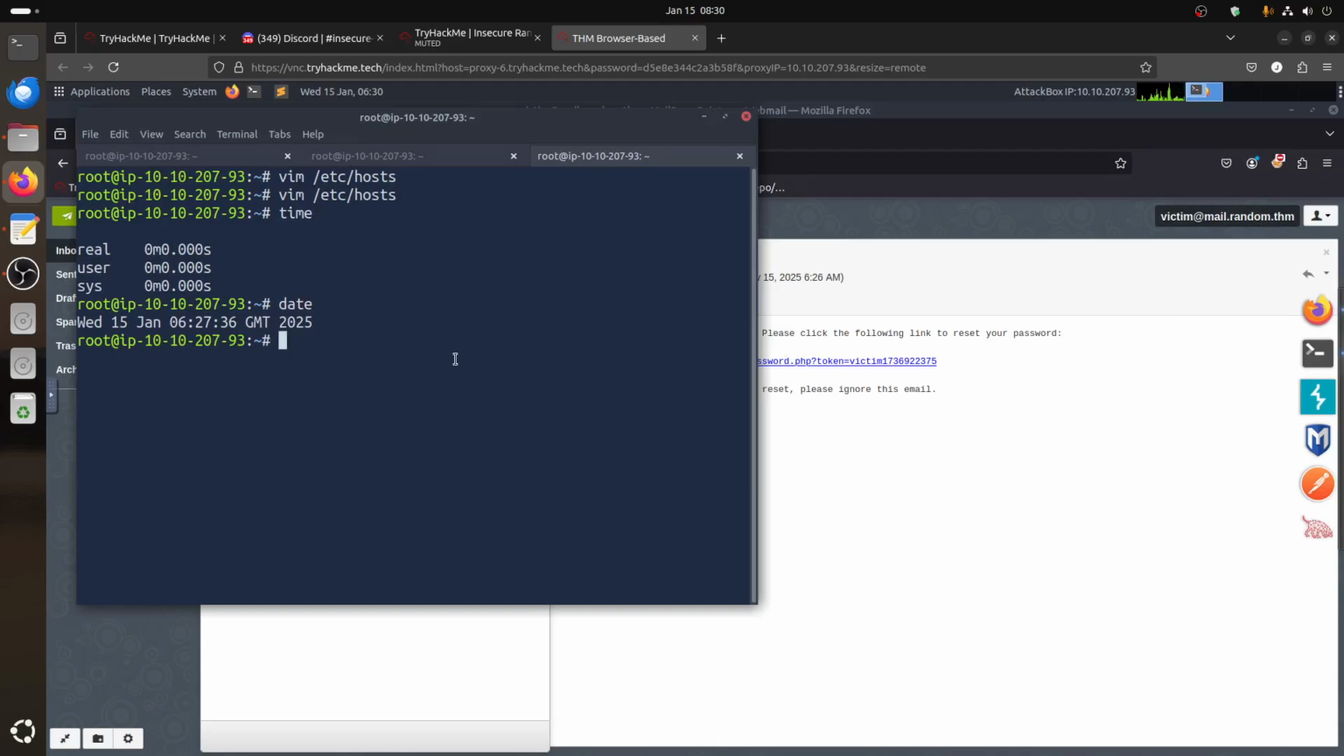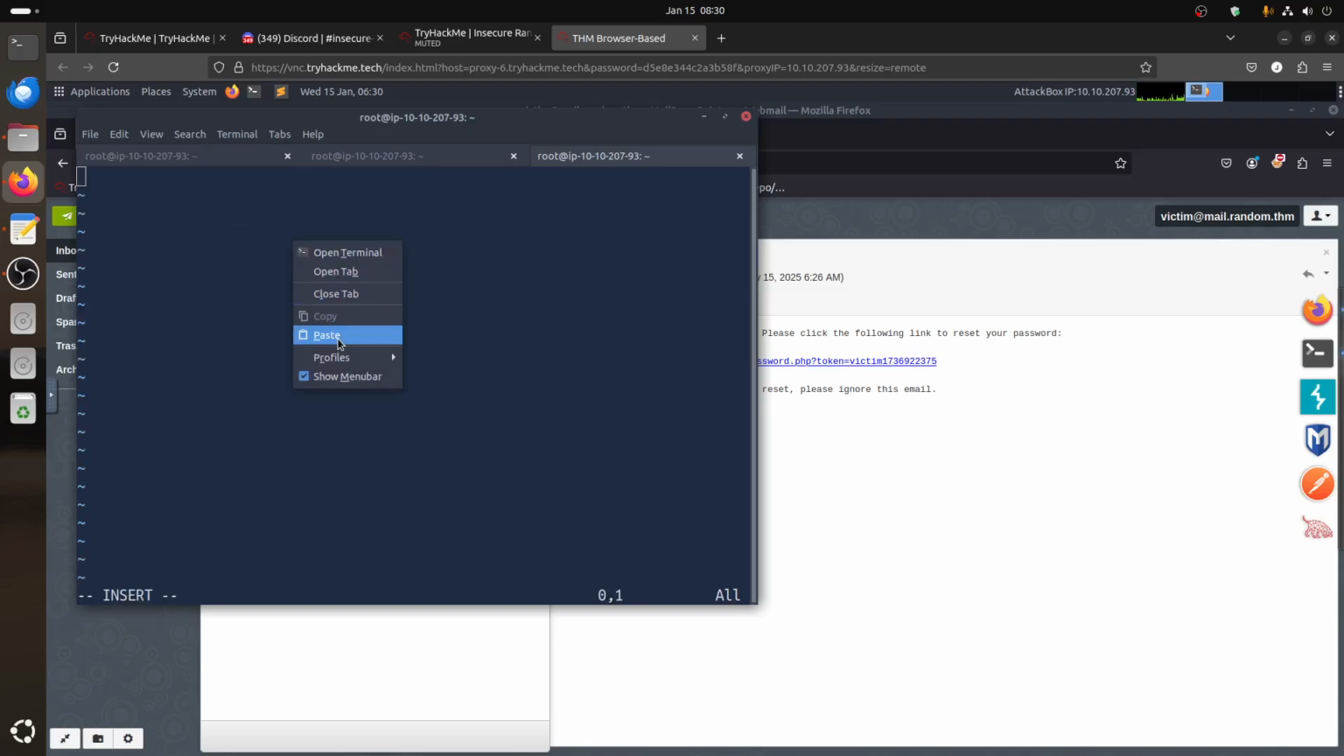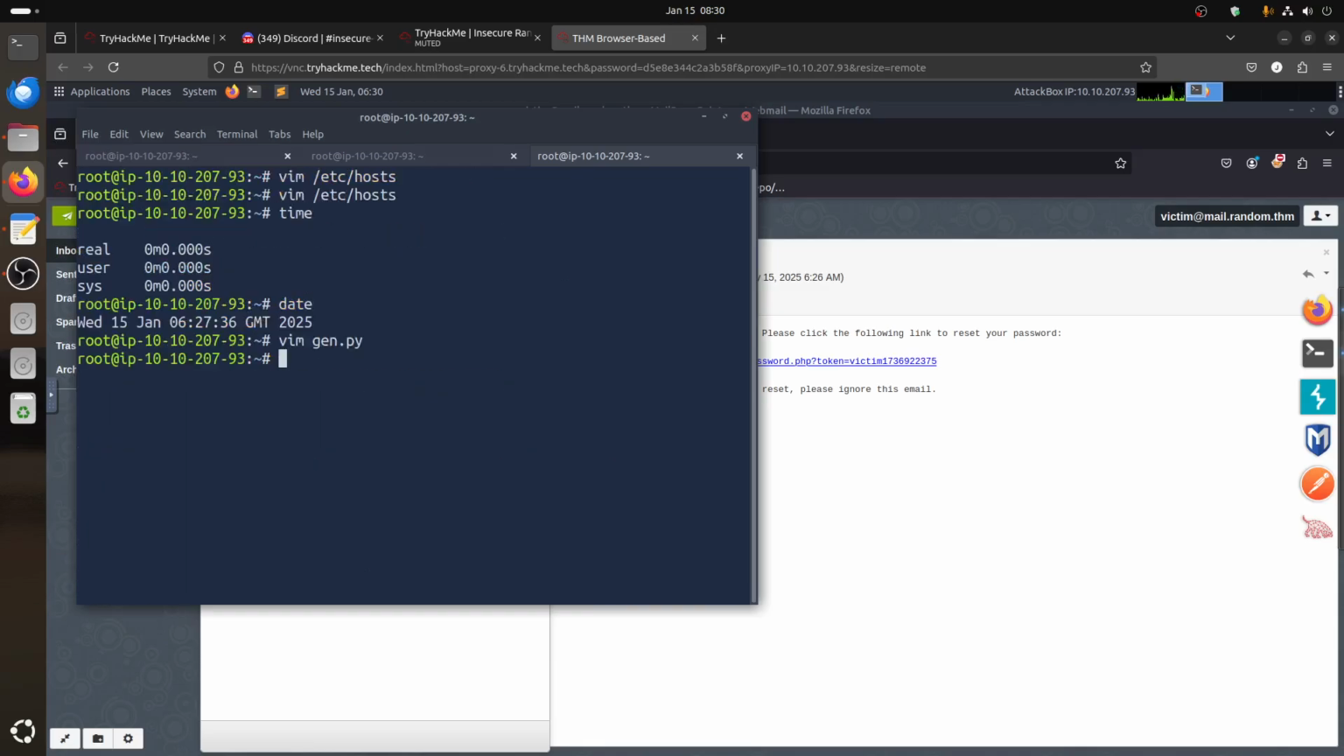It's just a Python script. Open vim and call it gen.py, or whatever you like. So if I run it with Python, let's do 3.9, I say gen.py.